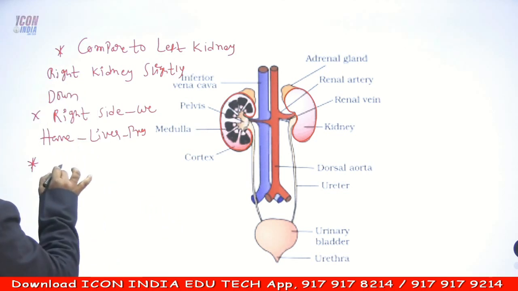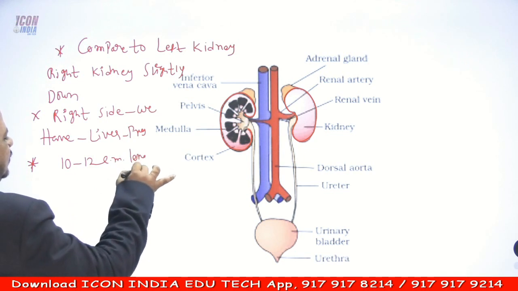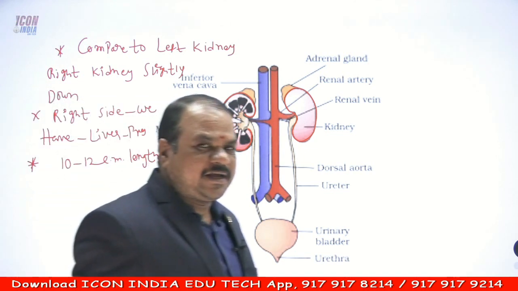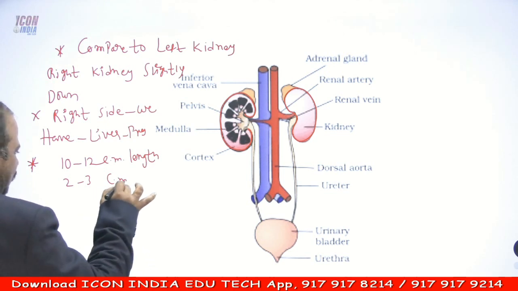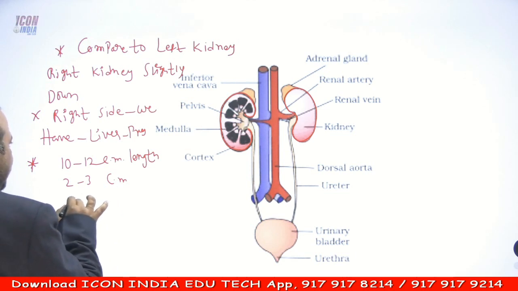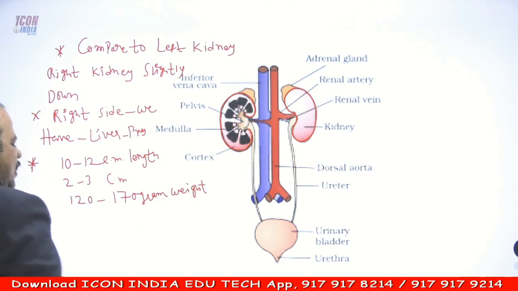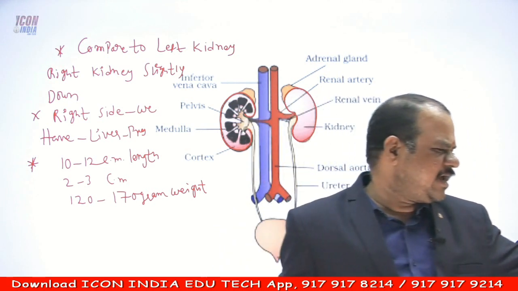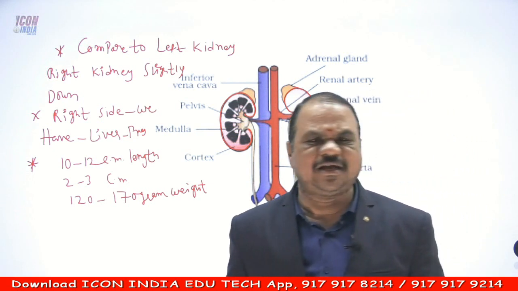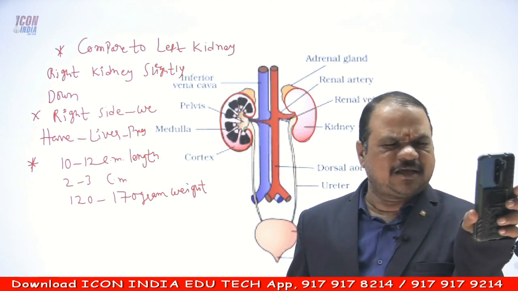Generally the kidneys are 10 to 12 centimeters in length, and 2 to 3 centimeters in width. And approximately 120 to 170 grams of weight will be present. Sometimes the length can be 13 centimeters also.